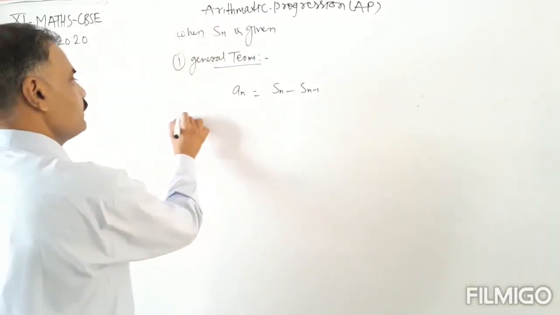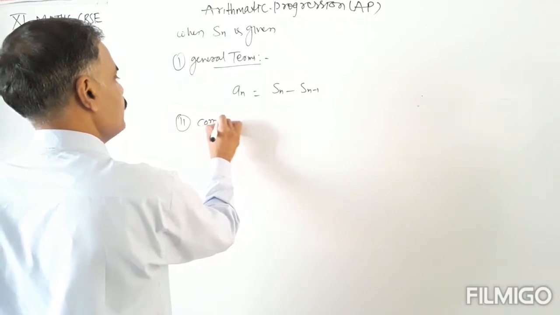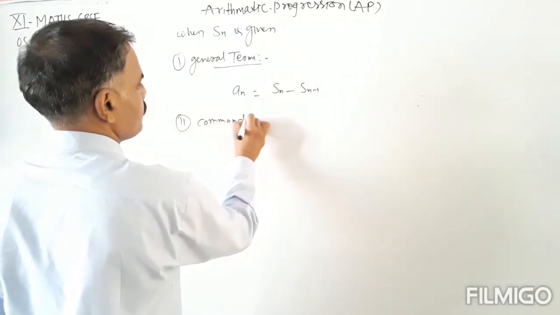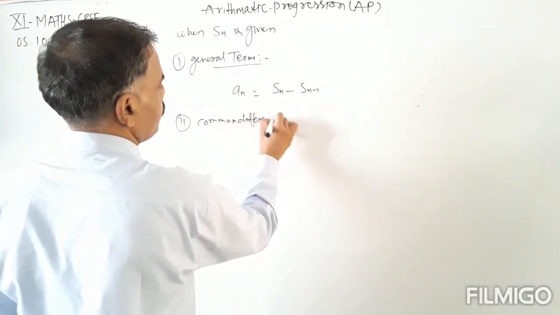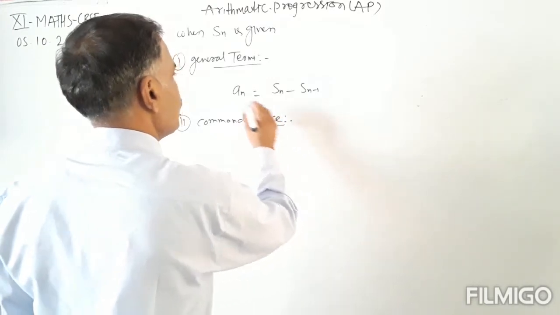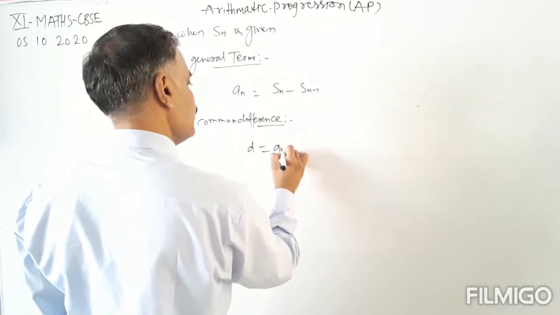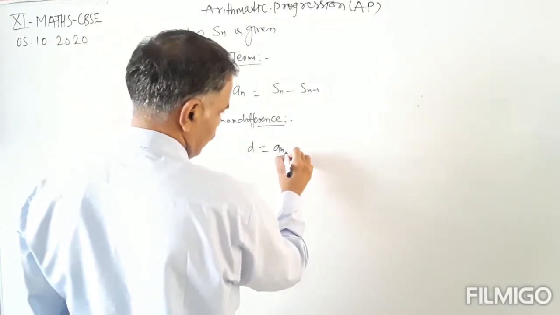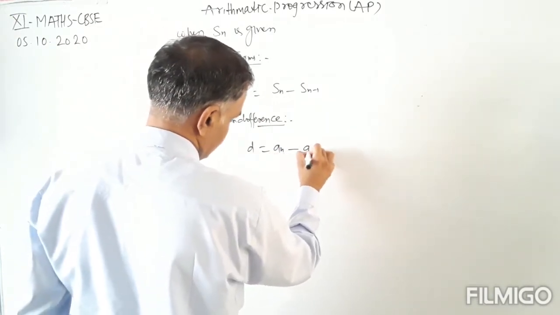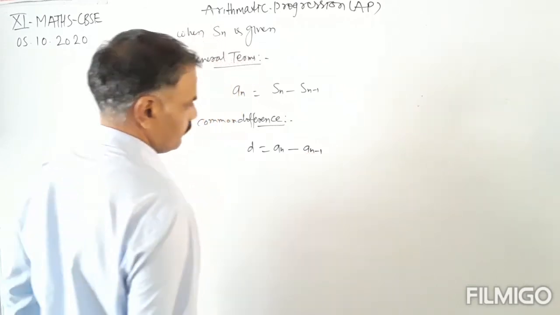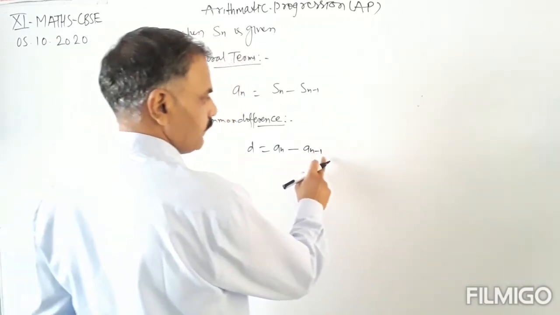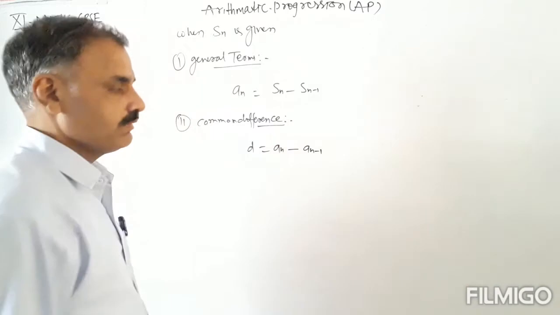Now the common difference. How to find the common difference whenever Sn is given? The common difference d equals an minus a(n minus 1). This is the formula for common difference when the general term is given.